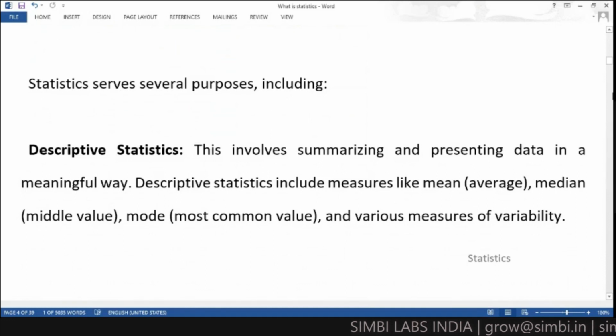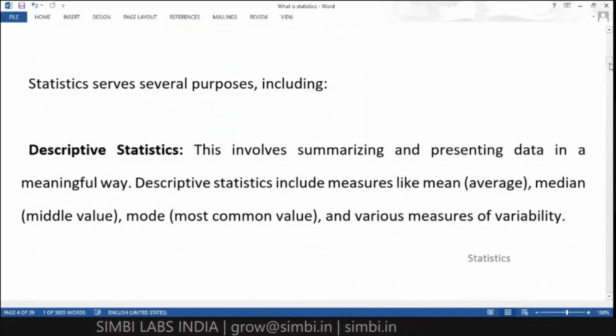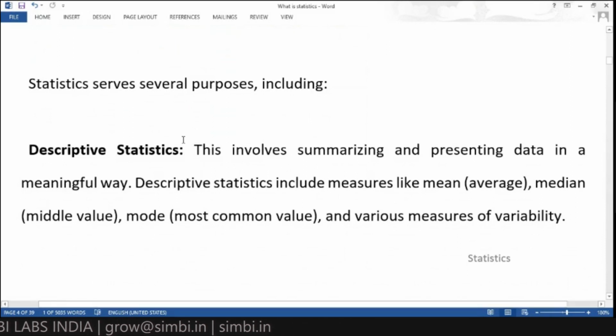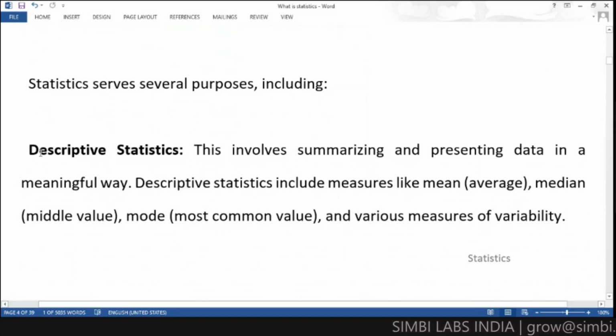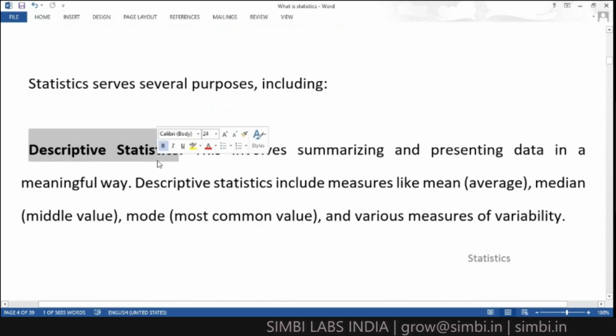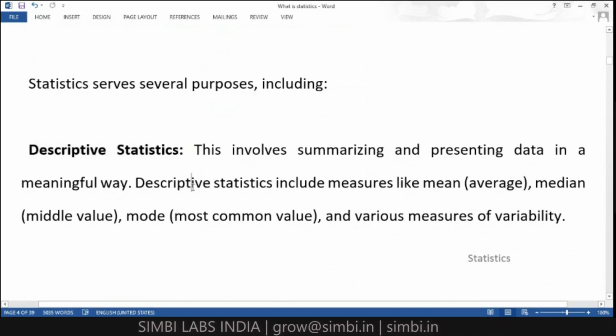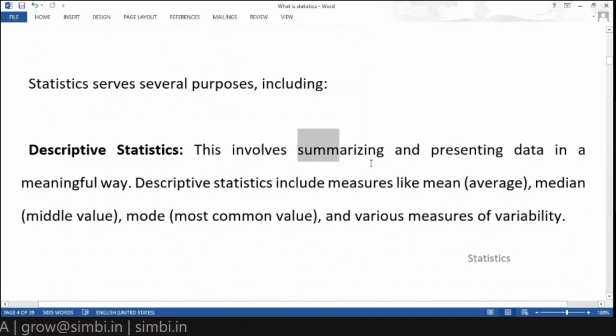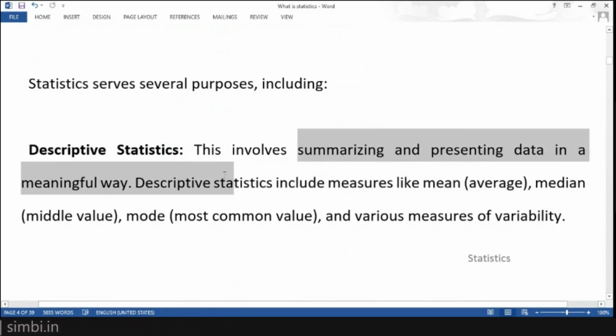But there are so many real life examples of business organizations following statistics for their business growth. So we can see where statistics serves. One is descriptive statistics. Descriptive statistics involves summarizing and presenting the data in a meaningful way.